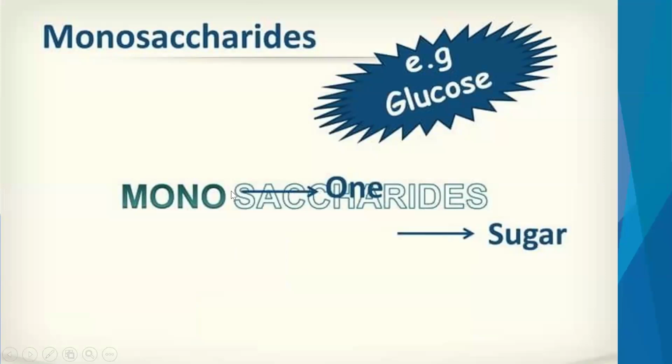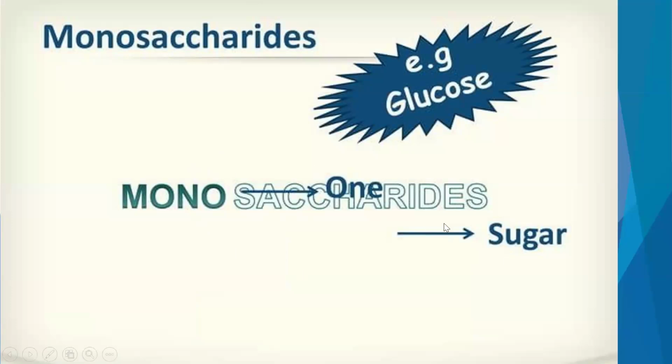So now in detail we will be studying single carbohydrate units. Okay. So first coming to monosaccharides. An example for a monosaccharide is glucose. As I said, mono means one and saccharide means sugar. So monosaccharides are the carbohydrates which are made up of a single sugar unit or one sugar unit.